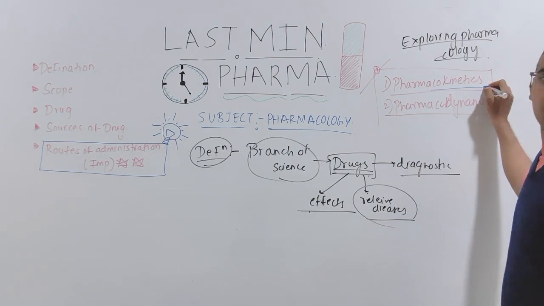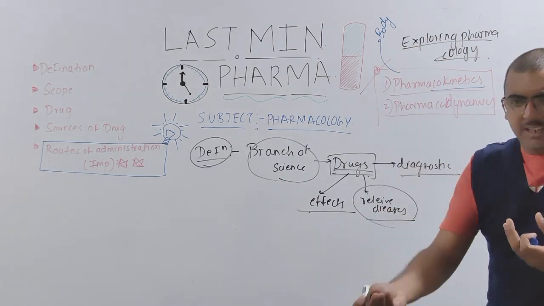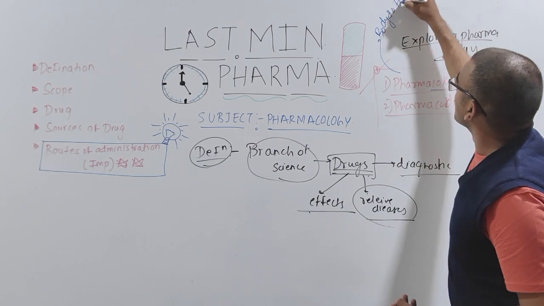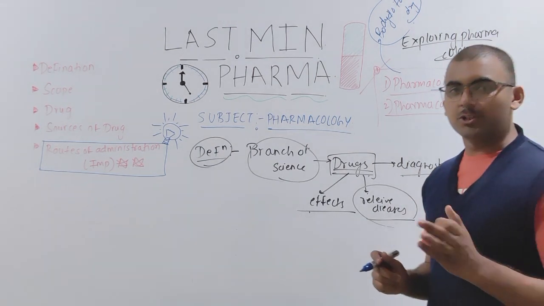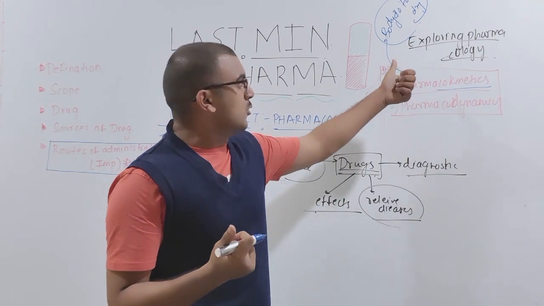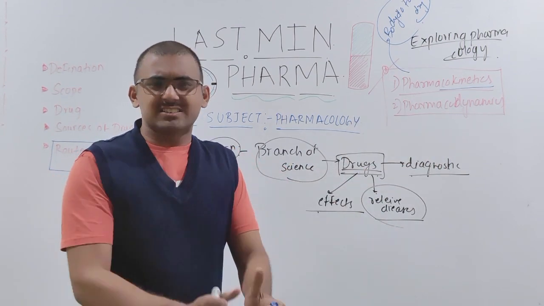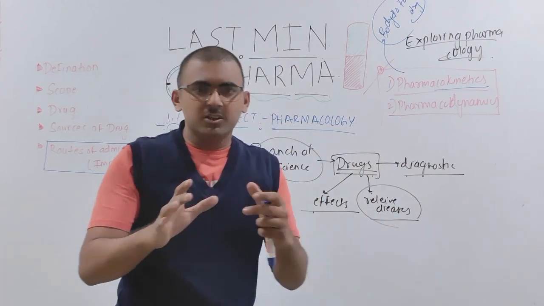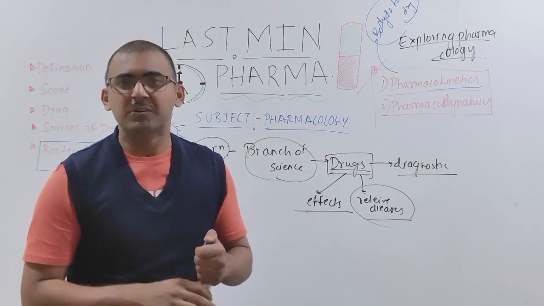In pharmacokinetics, we are going to understand what the body will react when you take a drug inside your body. What will the body do to the drug? When you are taking a particular drug, what happens initially? This topic we will be discussing in detail. It is very important for the examination and for your understanding. But just to cover the scope, I am telling you only the peripheral mountain, since there is a huge iceberg still inside.